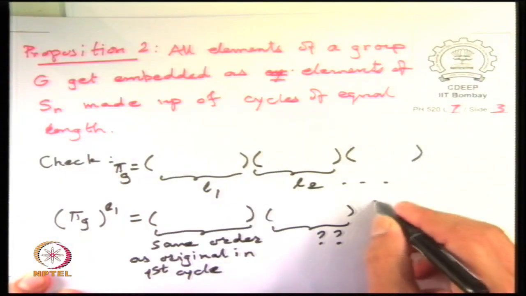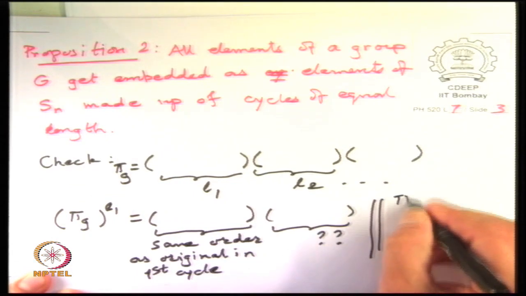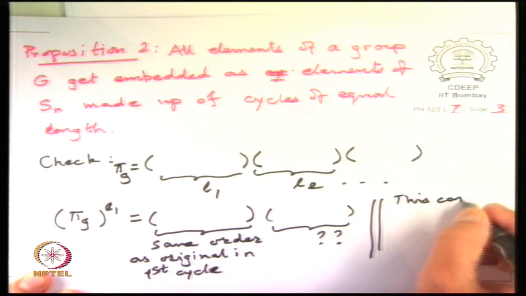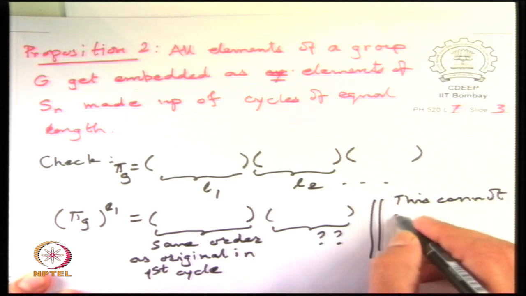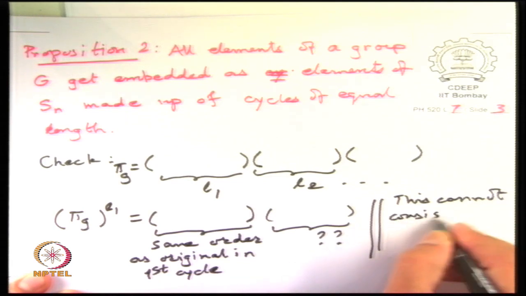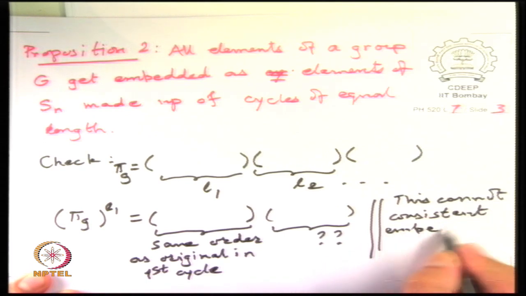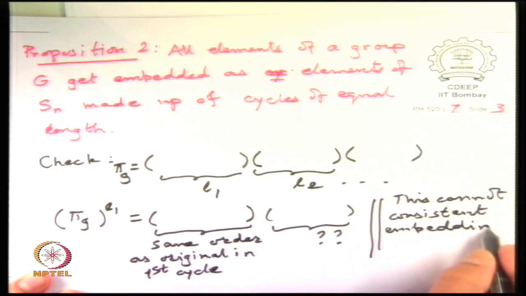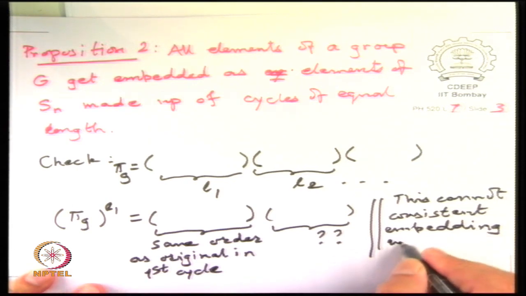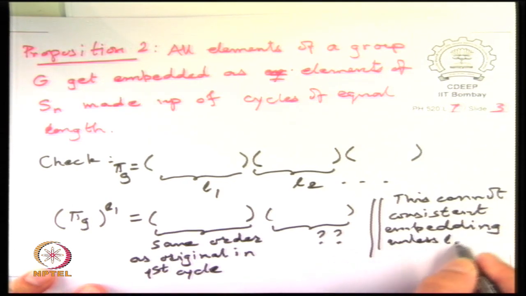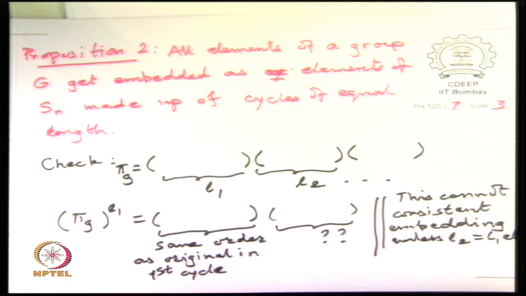So this means it cannot be a consistent embedding unless L2 equals L1, etc., due to the properties of the multiplication table.